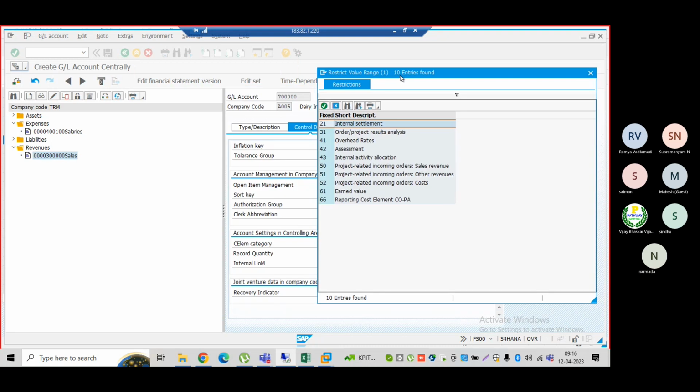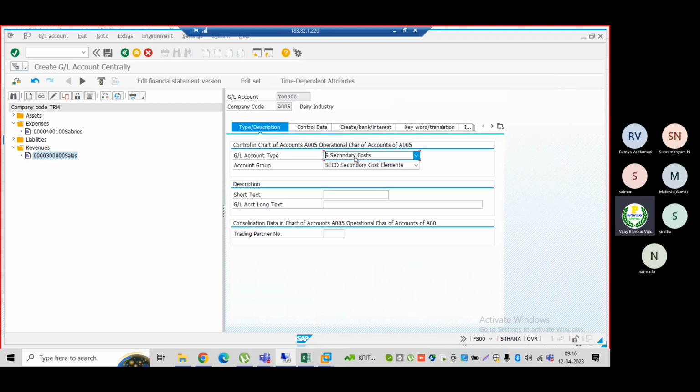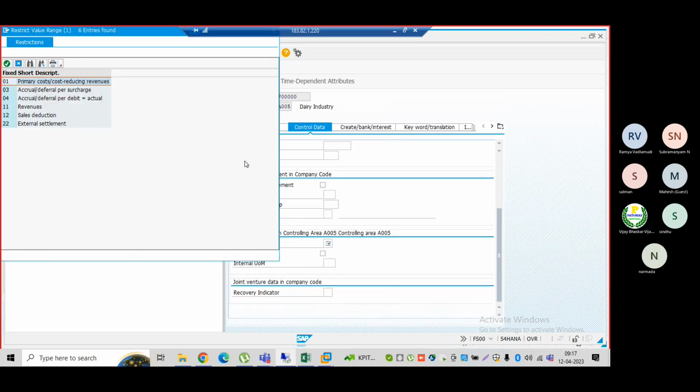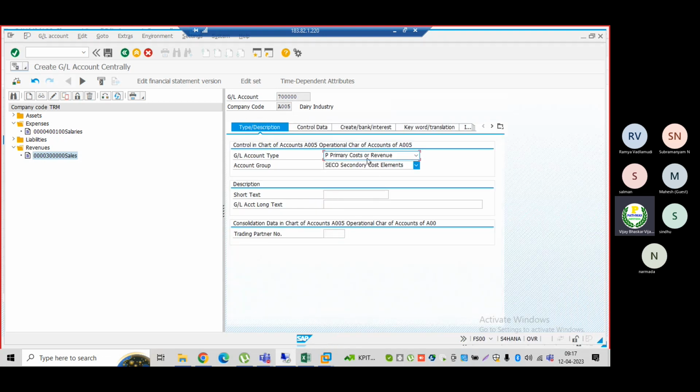Now you can see 21 to 66. How will the system know what the differentiation is? The moment you select secondary cost elements, only then do these cost element categories appear. If you choose primary costs and revenues, the cost element categories will differ. Just go back and see here: 1, 3, 4, 11, 12 and 22 are displayed. These cost element categories are part of primary cost elements. Remember, I am just going back and selecting this secondary cost element.